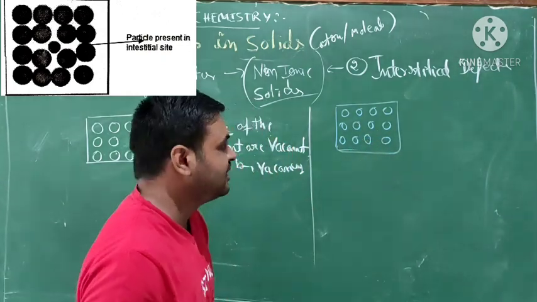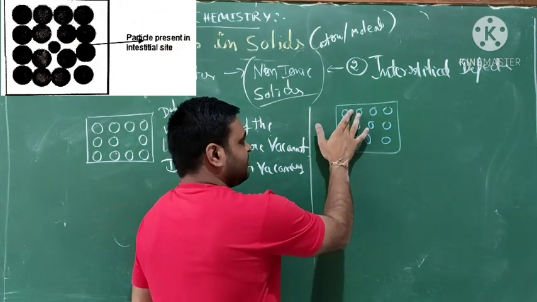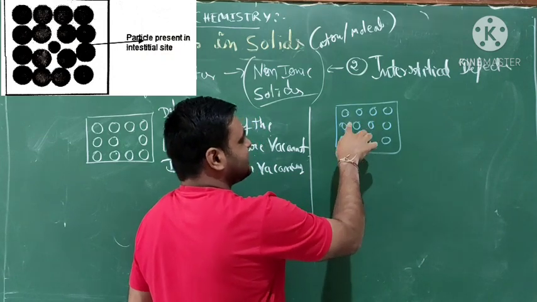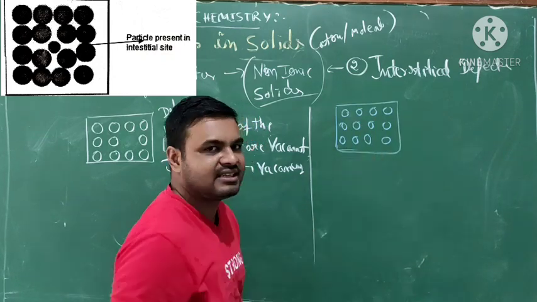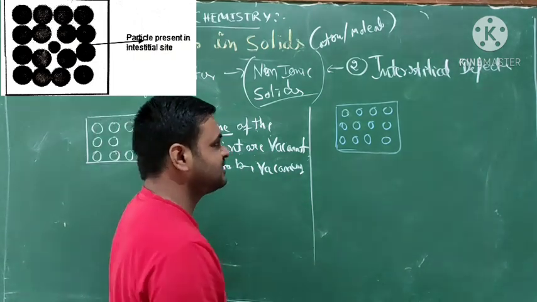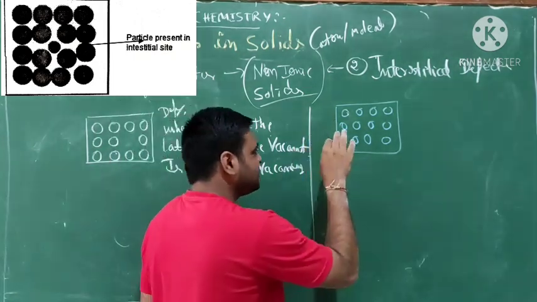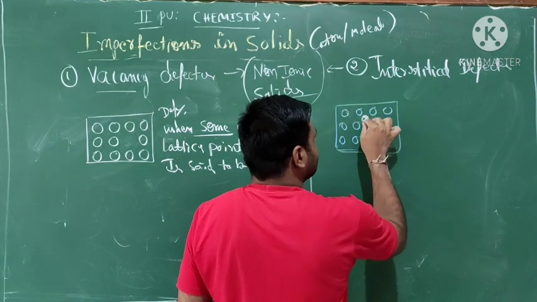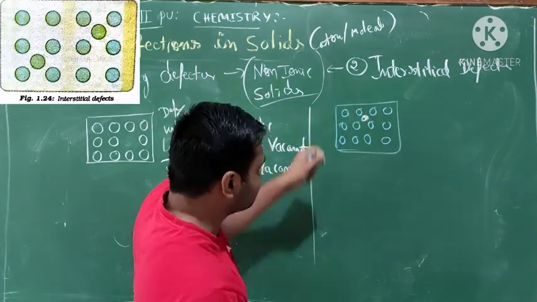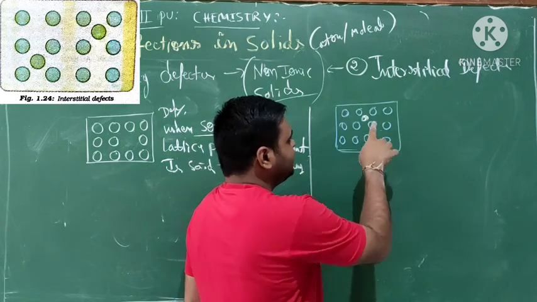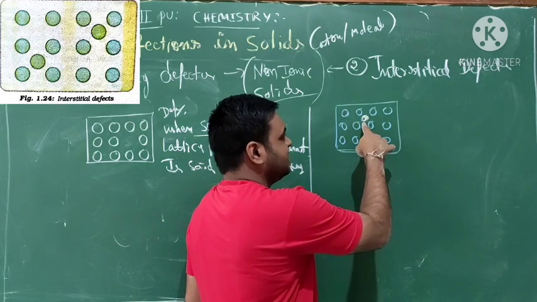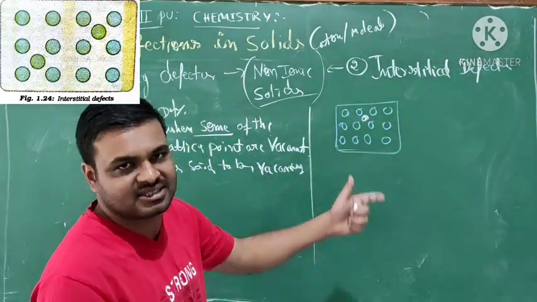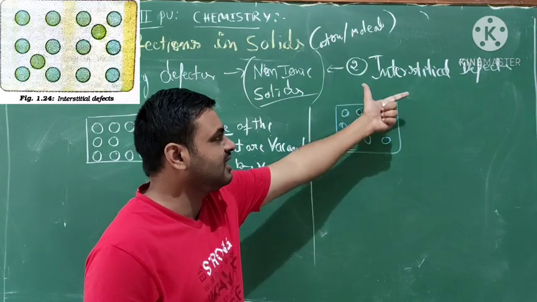Okay, so here we are going to know that in those interstitial sites, another atom or molecule is located. So in this interstitial site, one more atom is present. Okay, this is called what?